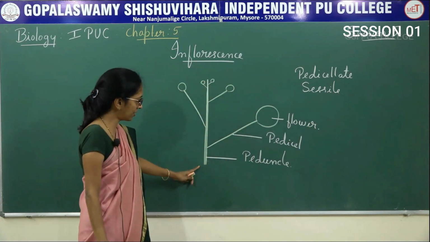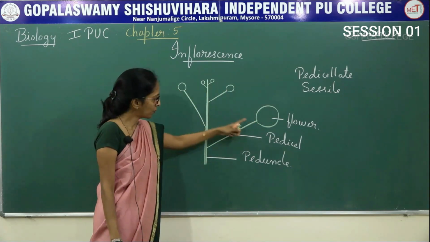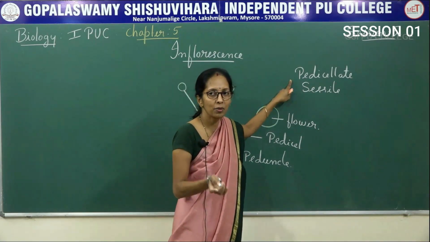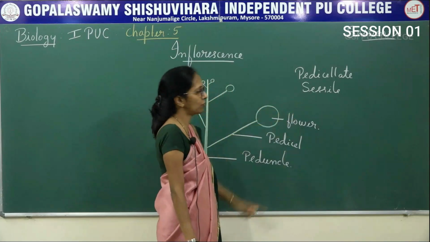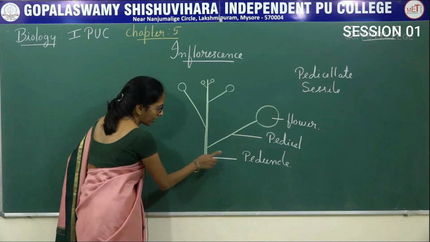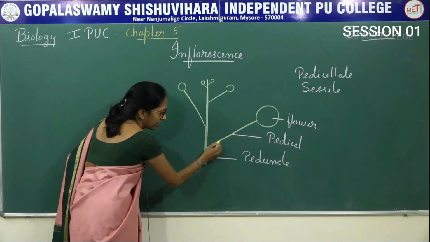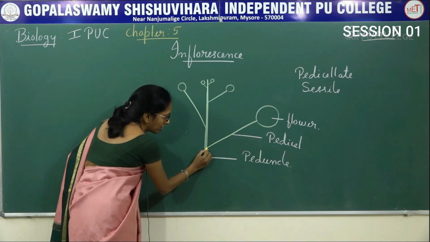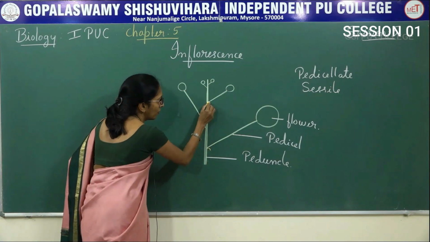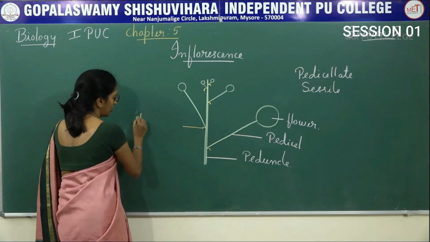So the main axis is said to be peduncle, which produces flowers. Flower has a stalk called pedicel. Presence of pedicel is said to be pedicellate flower. Absence of pedicel is said to be sessile. Now, this is the main axis and this is said to be peduncle. Now, this is the pedicel. Here what happens, just at the base of the pedicel, there is a presence of very small outgrowths, and these outgrowths are said to be bract.